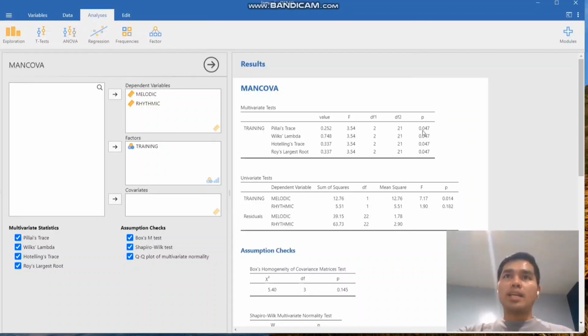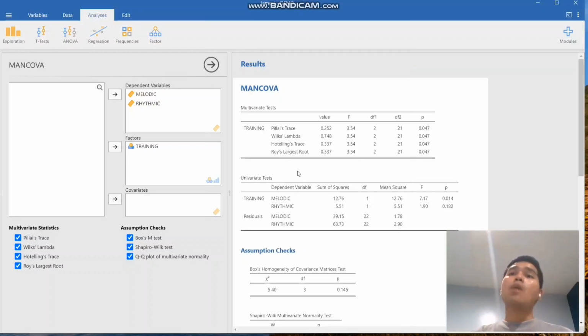So this is what the data suggests, and as a result we have to reject the null hypothesis. Basically, that's all about how we perform and run MANCOVA using the Jamovi application.